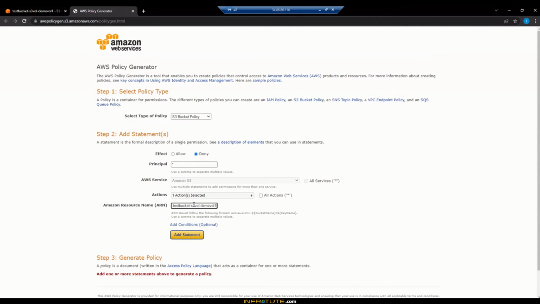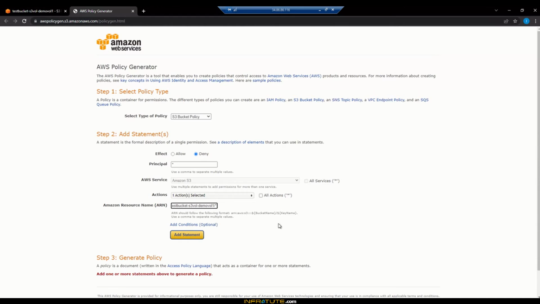The next important step is, if you see here, it says the ARN should follow the following format, which means the ARN followed by the key name. So that is the important factor to be remembered here. So what I'm going to do is add a slash followed by a wildcard.